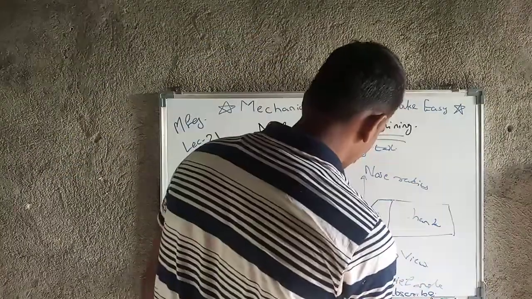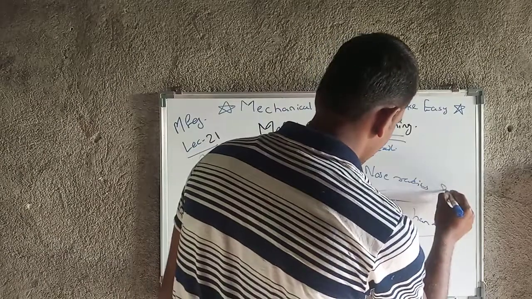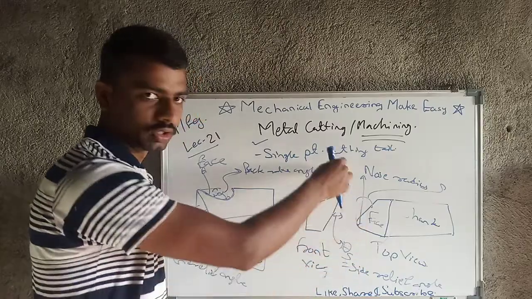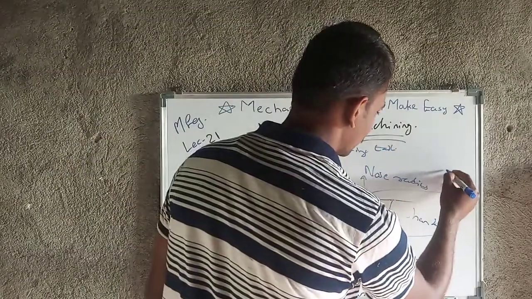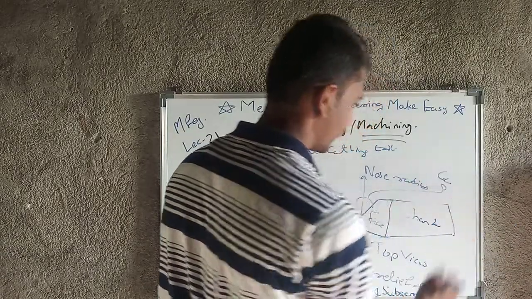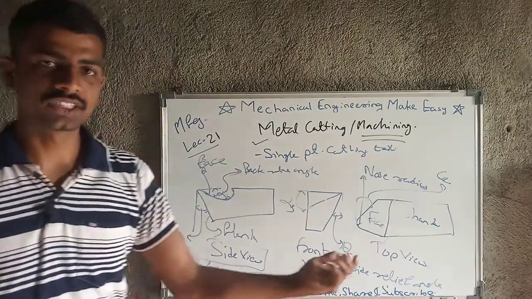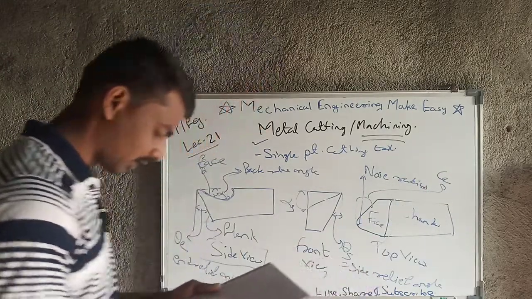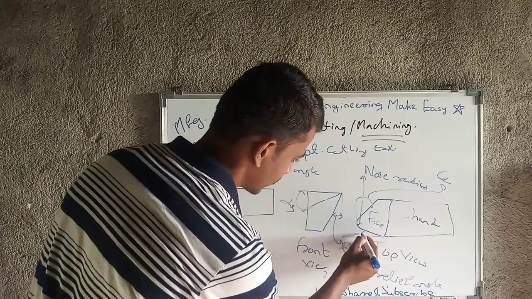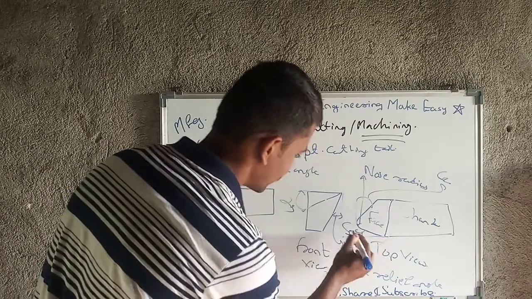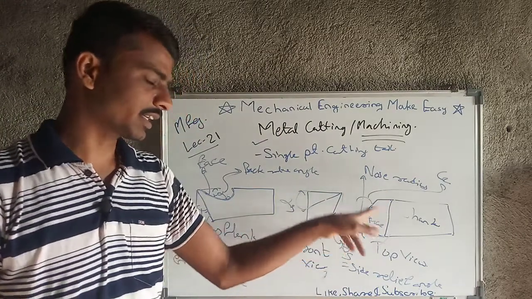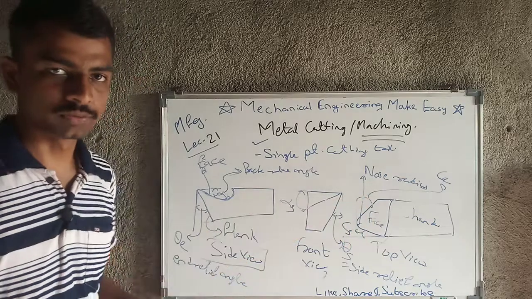Then here are two angles again. This angle, between the flank and the vertical, is the end cutting edge angle, which is denoted by CE. And another angle, if this is the horizontal line and this is the angle, is denoted by CS, that is the side cutting edge angle. So here the end cutting edge angle, here the side cutting edge angle. These two angles are also very important.